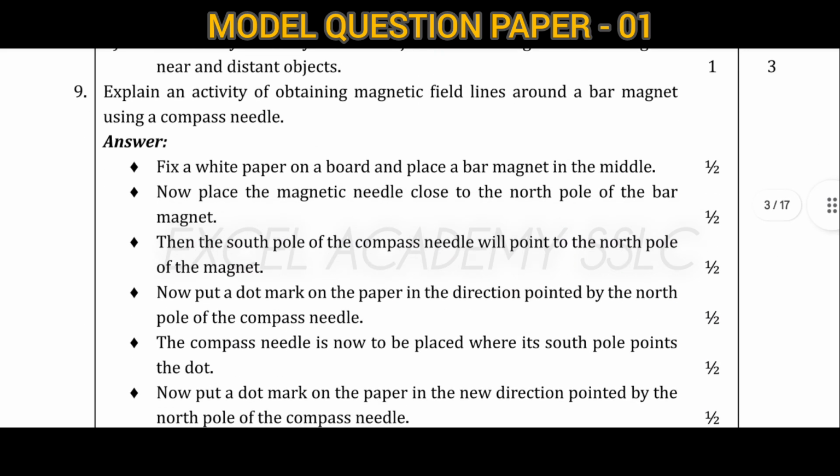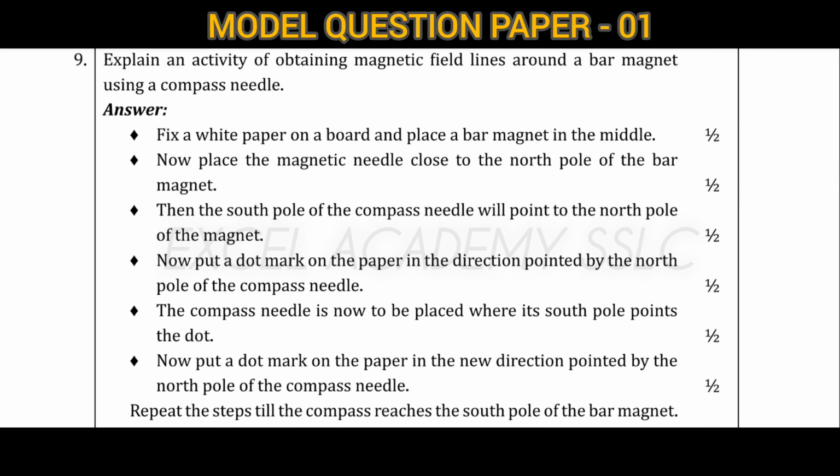Next is an experiment based question. Explain an activity of obtaining magnetic field lines around a bar magnet using a compass needle. Here we want to take a white paper and place a bar magnet in the middle of the white paper. After that we place the compass needle close to the north pole of the bar magnet.